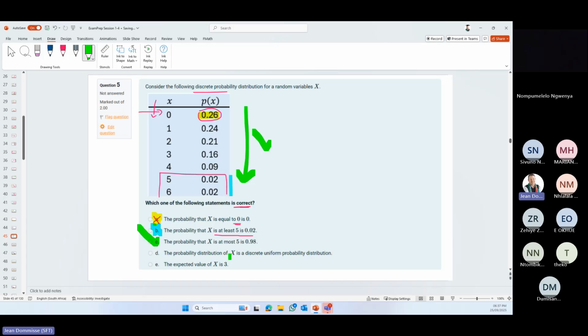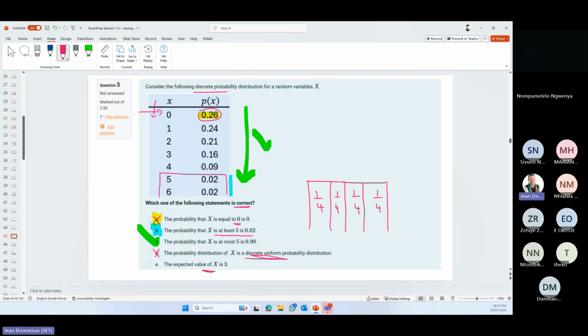Probability distribution of x is a discrete uniform probability. Okay, so what discrete uniform means is if all of those were exactly the same. So uniform will be, if we have 4 bars like that, each one of them is 1/4. That means it is uniform. So all of the probabilities need to be exactly the same for it to be uniform.